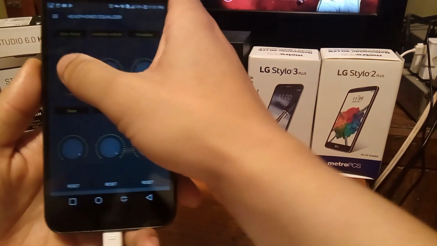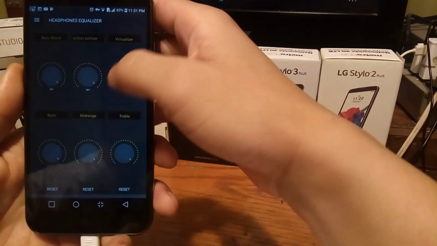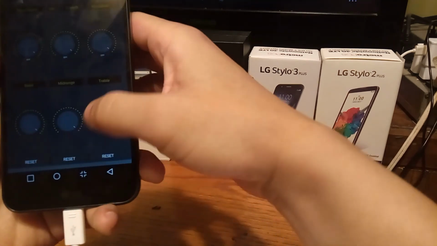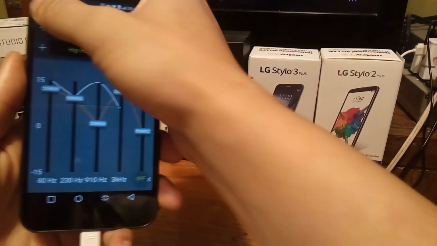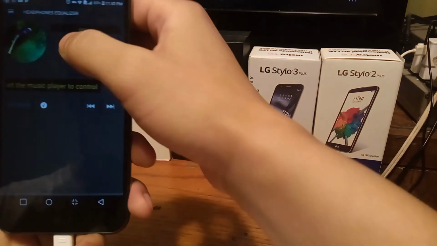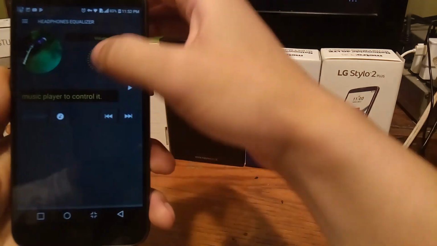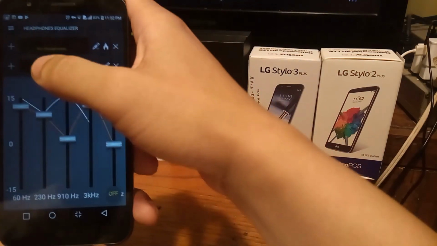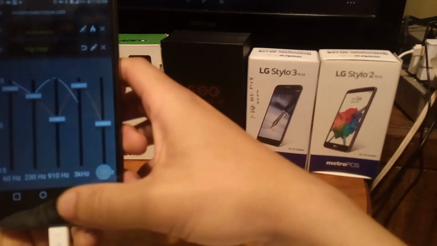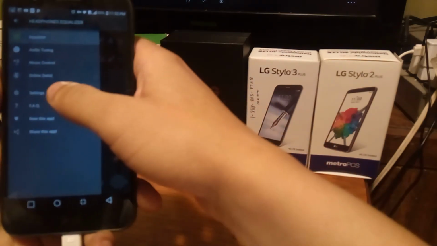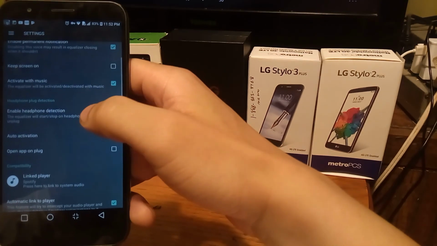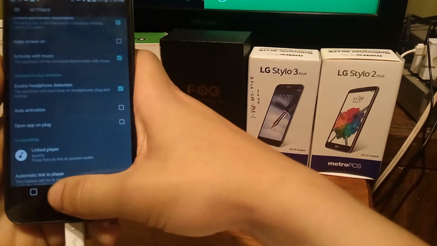Then it gives you the option to customize the bass boost, the correction softener, the virtualizer, the bass, the mid-range, and the tremolo. So after you customize that feature, go ahead to the volume and customize it to your personal preference after that. And then when you get done with that, you can press the on button. And when you press the on button, you can go to the settings and just customize the settings to your liking. When the music starts to play, you can press activate with music.